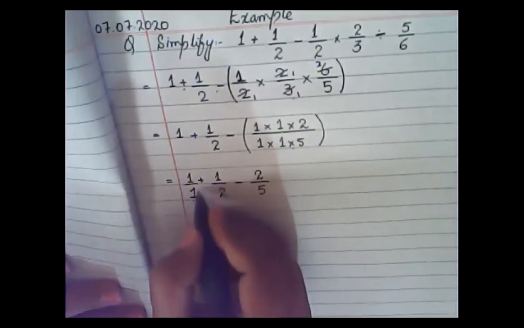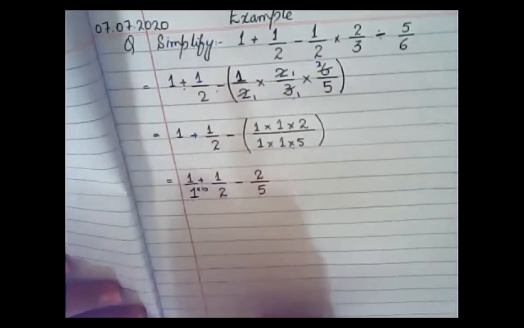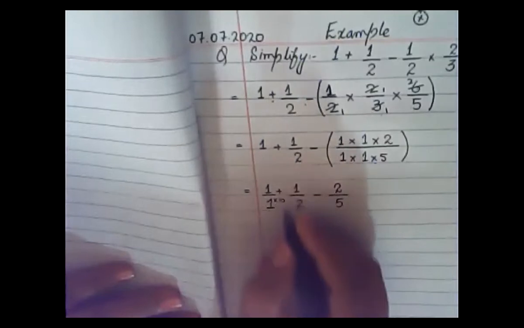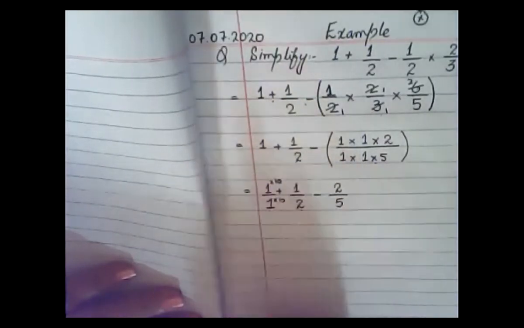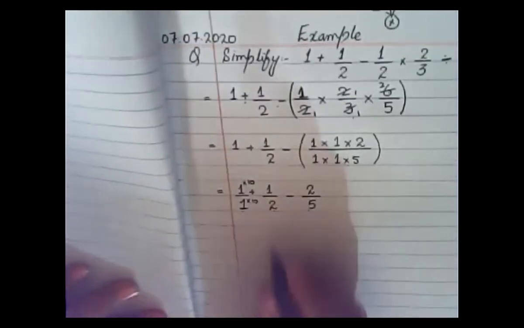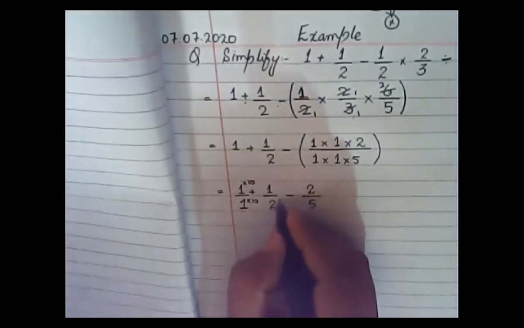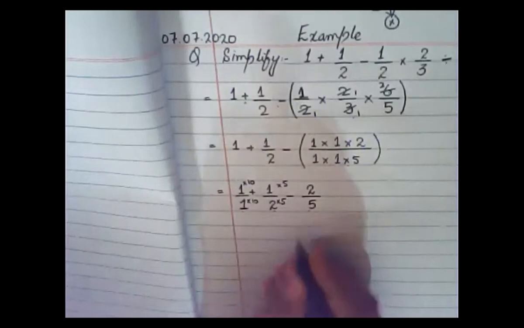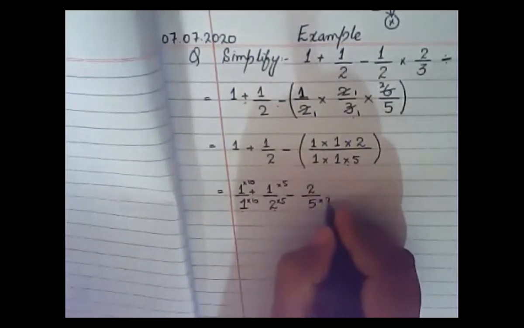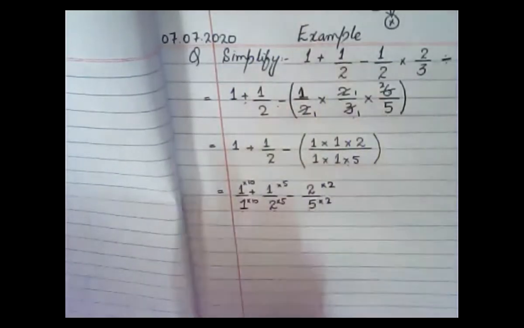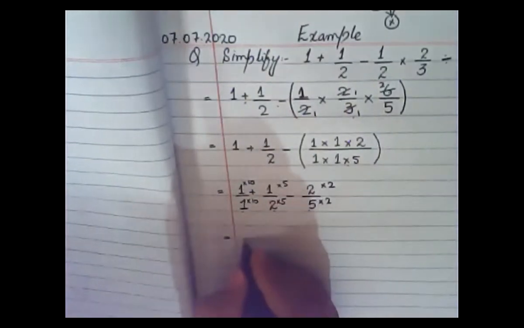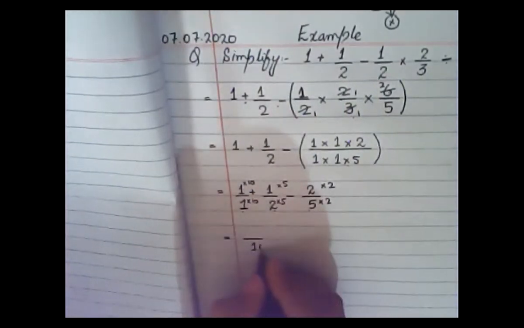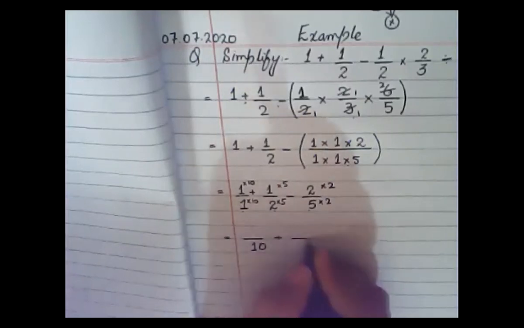So I will multiply this by 10, then I will multiply this numerator also with 10. Then I will multiply this 2 by 5 and the numerator also with 5, and this 5 with 2.